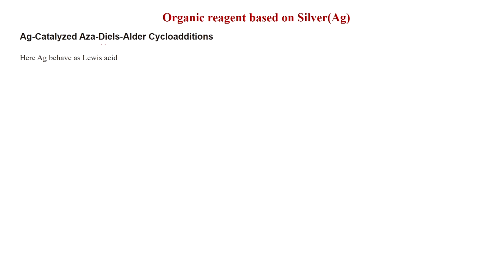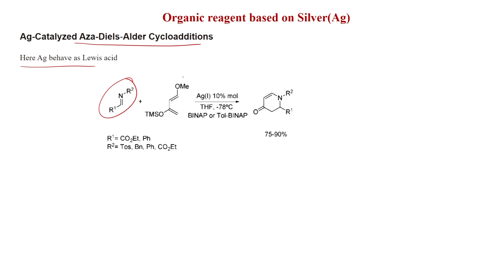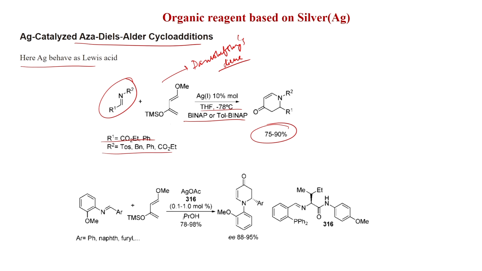So, silver-catalyzed Diels-Alder reaction is possible. Here silver behaves as a Lewis acid, like here imine, and this is Danishefsky's diene, with silver 10 mole percent, THF, minus 78 degrees centigrade, BINAP or toluene BINAP, you get this product in 75 to 90% yield, and different groups are tolerated. R1 is CO2Ph, R2 is equal to tosyl, benzyl, phenyl, CO2Et, etc. So, this is the racemic version, and this is the chiral version.